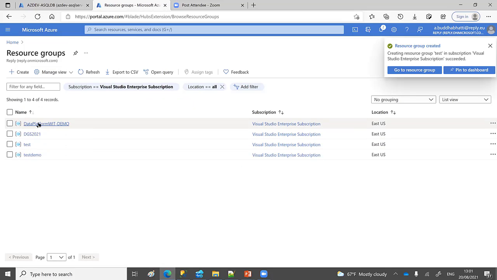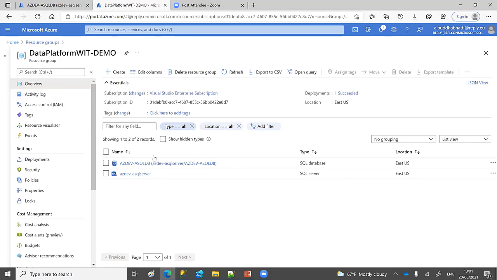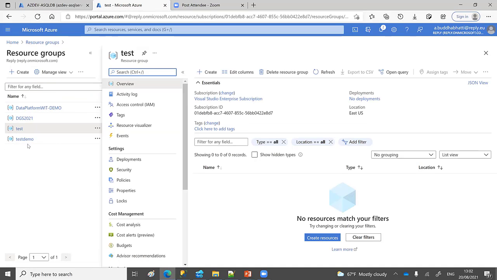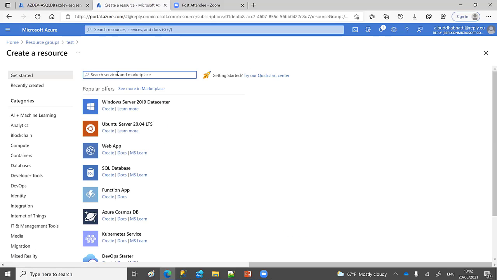So actually I have already created here. This is my resource group which I have created for this demo. And then I have already added Azure SQL Server, but we can create. For example, someone new just needs to first create a resource group, and then they can create here. Once they go to their resource group, they add a resource, and here